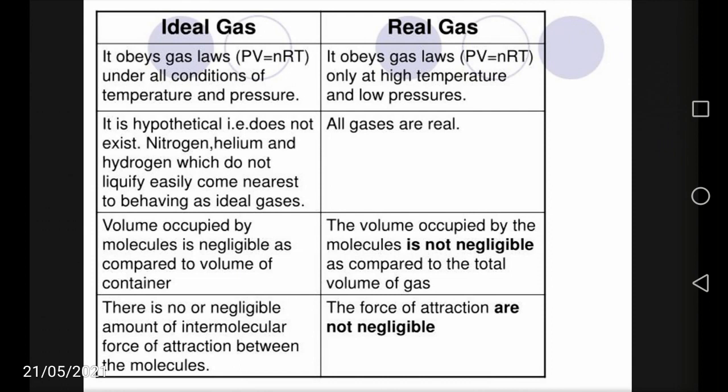The ideal gases possess only kinetic energy, whereas the real gases possess both kinetic energy and potential energy. There exists intermolecular force of attraction in the case of real gases, whereas there is no intermolecular force of attraction in ideal gases.